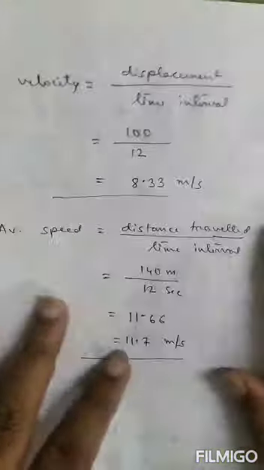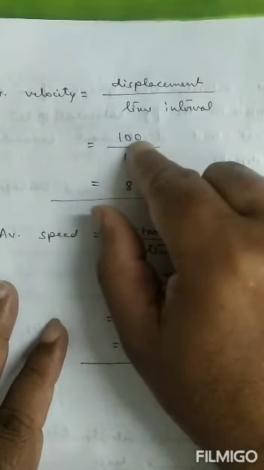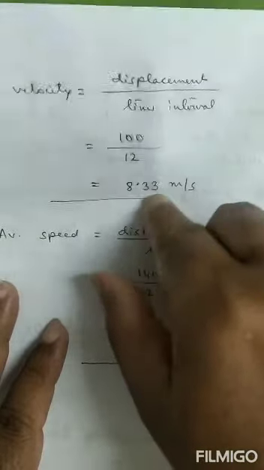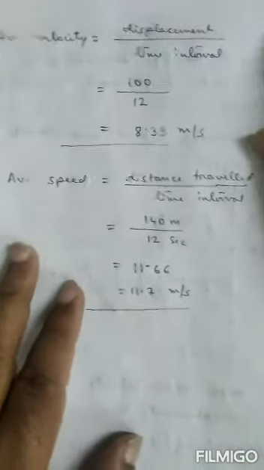Therefore, what is velocity? Net displacement by time interval. What is net displacement? 100 meter. What is time interval? 12 seconds. So it is 8.33 meter per second.